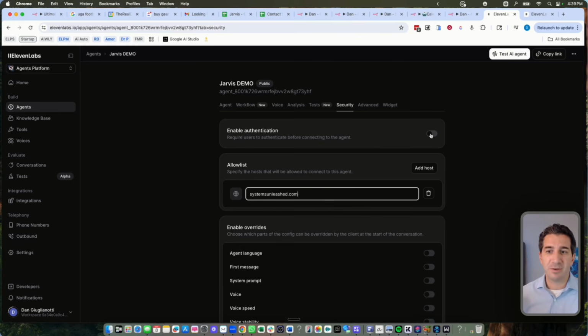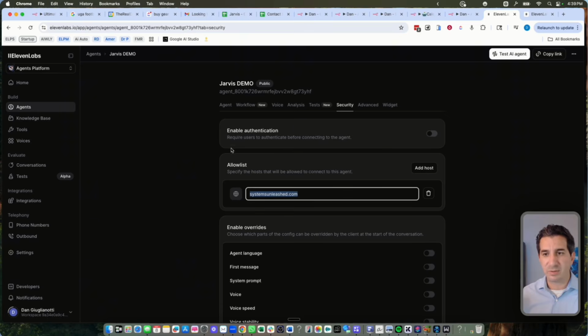So you want to enable authentication and then either embed this code, your voice code, your widget code, behind a password protected page, or you want to go through some more deep authentication, and that's probably beyond the scope of this video. But if you put this on a password protected page, a URL, and then you added an allow list here, you should be in good shape.